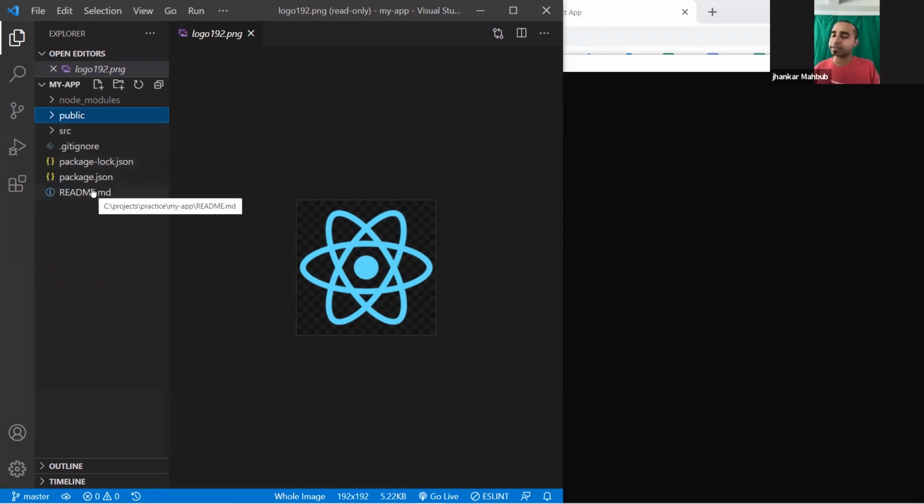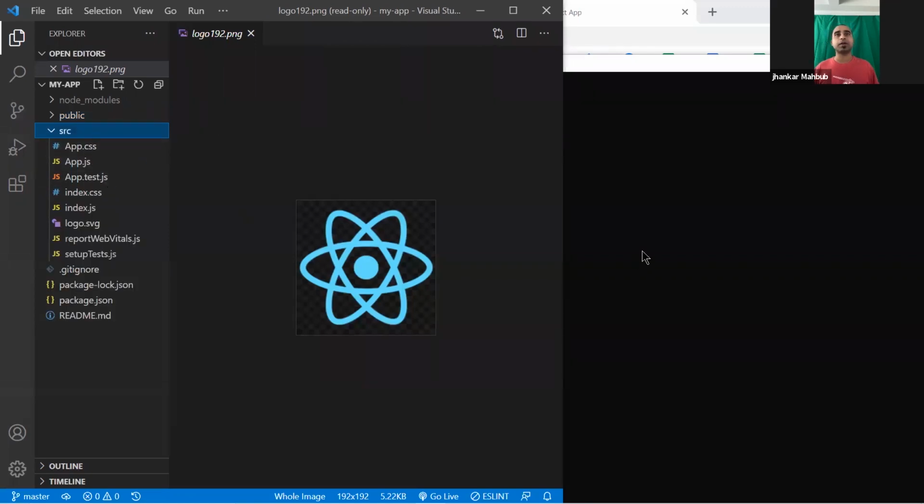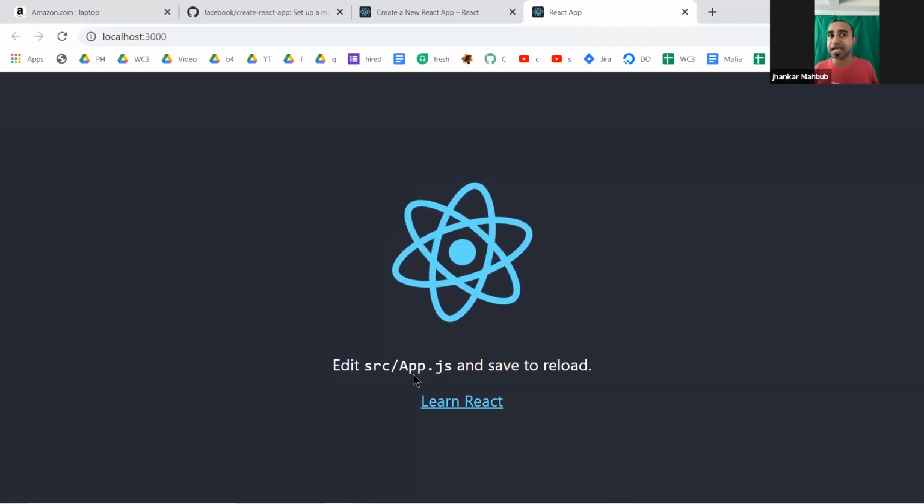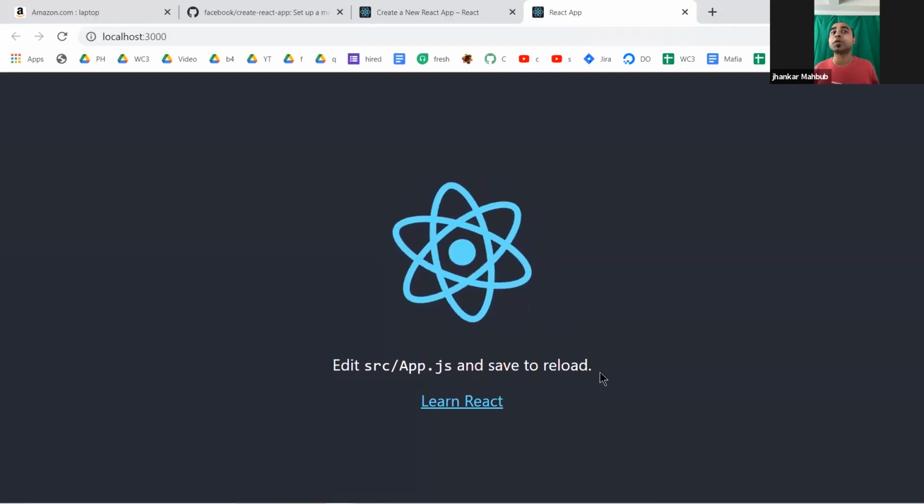This is some dependency. We'll be looking into those in our next workshop. README.md is a default one that tells you about your project, but all of the tasks will be going in this src folder. And that's exactly what they're telling here: edit src/App.js and save to reload.